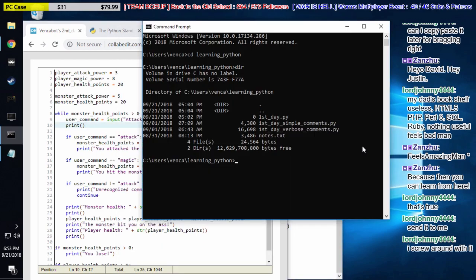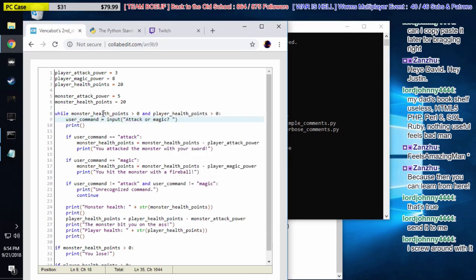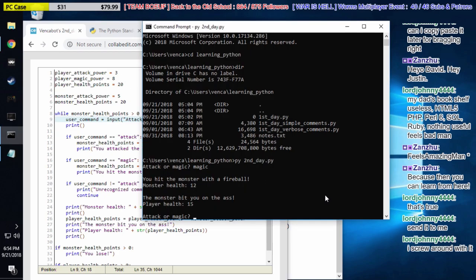Let's actually test the game right now. So that's py in the command prompt, and then we're running second day dot py. Okay, so we got attack or magic prompt. I want to use a magic right off the bat. Okay, hit magic once with a fireball, and he has 12. He starts with 20 health, right? So the magic does more damage than the regular attack does. Our character's a wizard. We can see that right here in the code, actually. We have the player's attack power is 3, but the magic power is 8. So he does more than twice as much damage with a fireball. So I'm going to use the fireball again.